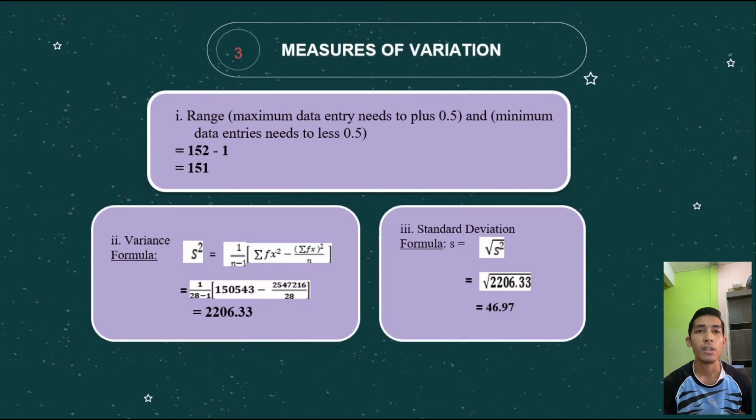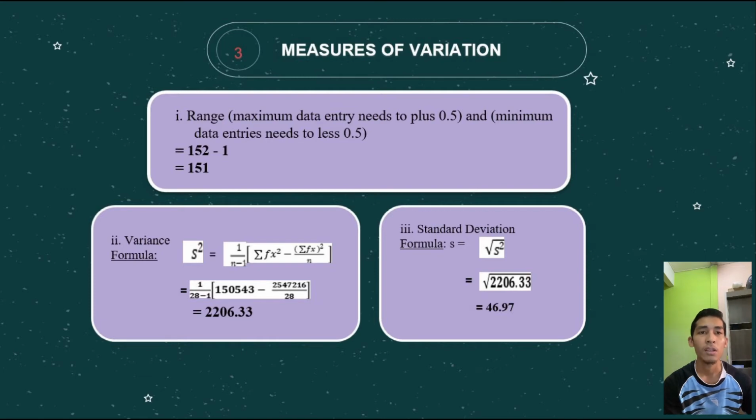There are several measurements of variation which are range, variance and standard deviation. First, the range of data is the difference between the maximum and minimum data entries in the set. The range for this case is 151. Next, variance. The second technique in measure of variation is variance. Calculating variance involves squaring deviations. Therefore, it does not have the same unit of measurement as the original observations. We can conclude the sample variance of fertility rate by age and state is